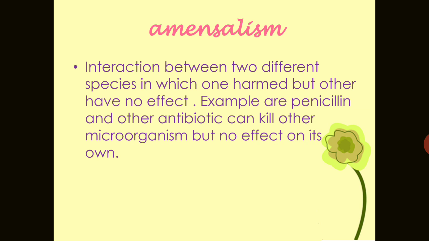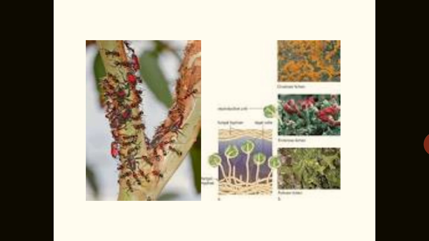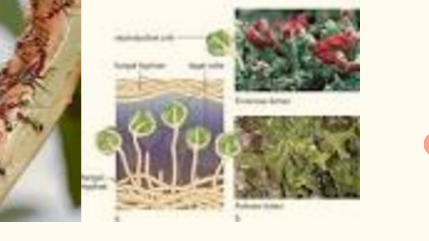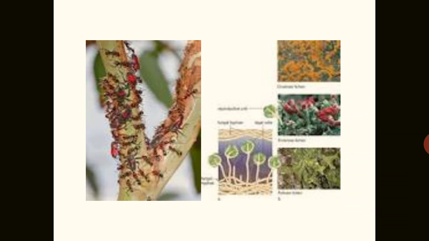So in amensalism, one is killed but the other is not affected. In this picture you can see these plants: one is harmed, the other has no effect. The chemicals produced by these plants, the penicillium fungus or any other bacteria, are responsible for that. So bacteria and fungi are very good examples of amensalism.